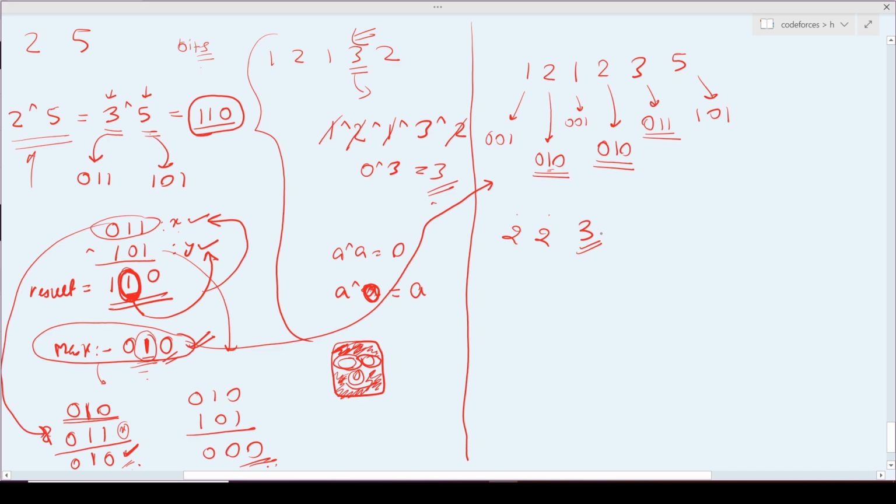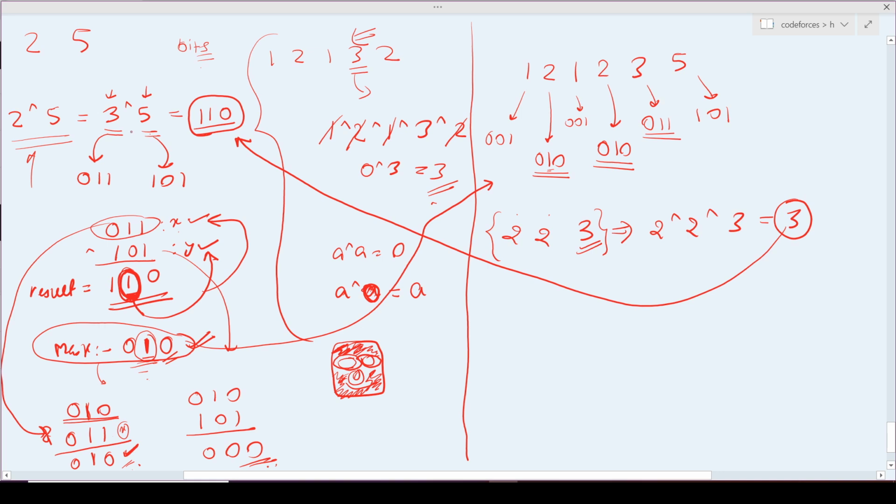So yeah, now it is reduced to the problem which I showed you in the starting, which means that out of these elements you want to find the unique element. So you will just do XOR, and now you will get the answer as 3. You know the result, this 110, which was 3 XOR 5. You know the first number. So our second number would be result XOR first number, which means 3 XOR 5 XOR 3, which is 5. So it is the second number.